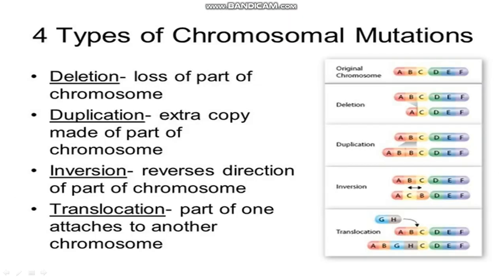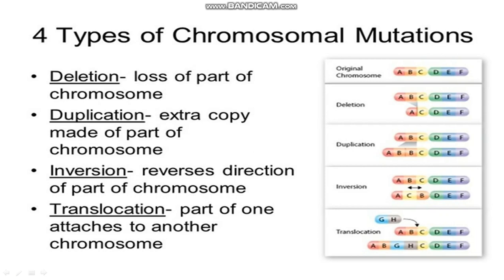See, there are 4 types of chromosomal mutation: deletion, duplication, inversion, translocation. Deletion means loss of part of a chromosome, something is lost there. Suppose A, B, C, D, E, F is there, right? So B is lost here. Now A, C, D, E, F is there. So it will code for another amino acid, right?